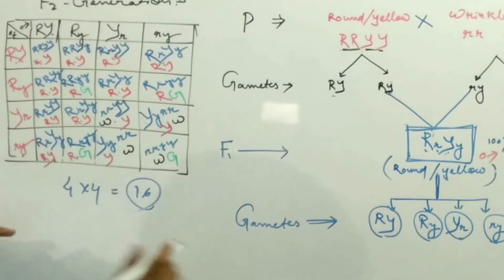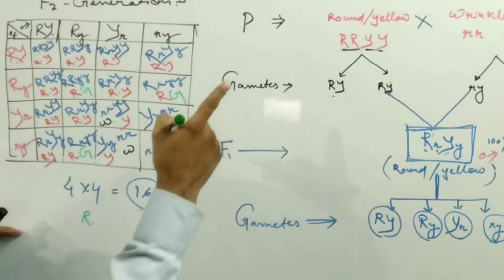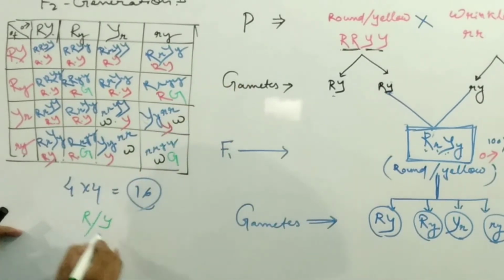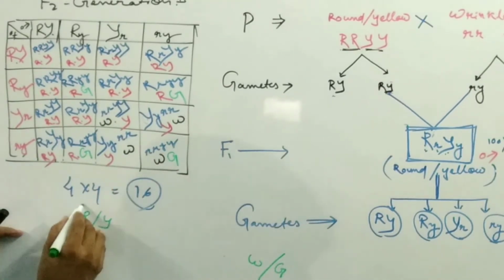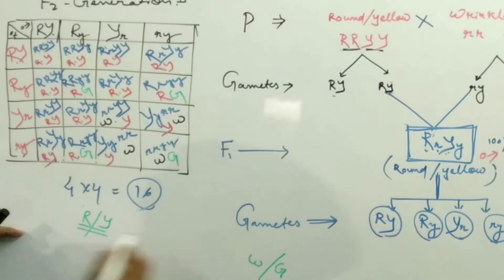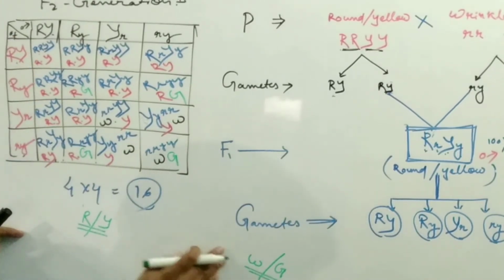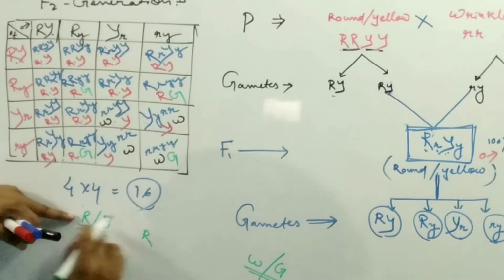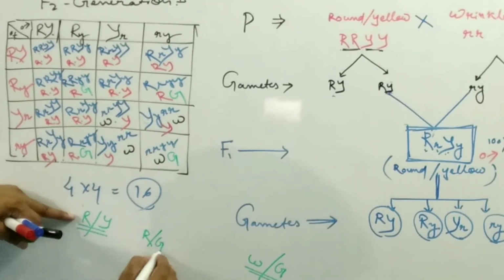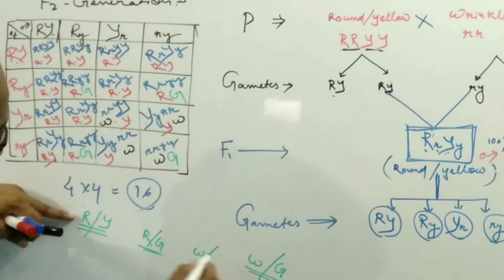So we have the parental characters, round and yellow, and another parent having wrinkled and green. So these are known as the parental characters. In between these, other characters are also present, round with green and wrinkled with yellow.